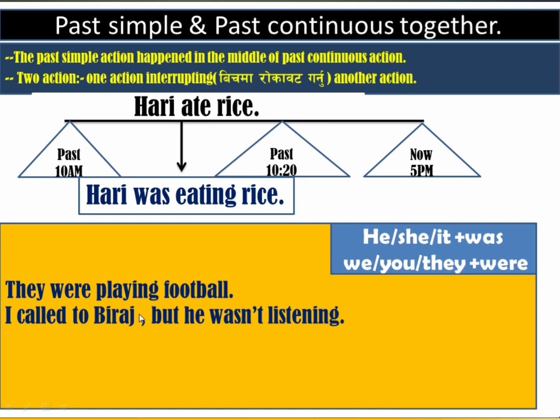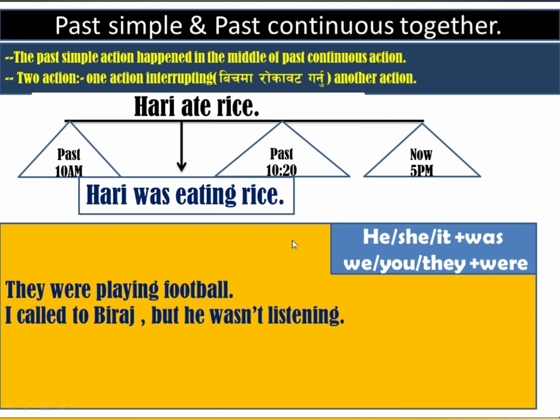This is the one moment of the past. Okay, I called to Biraj. I know it is another action or another moment in the past which was going on. It means it is the middle part of the time, okay.